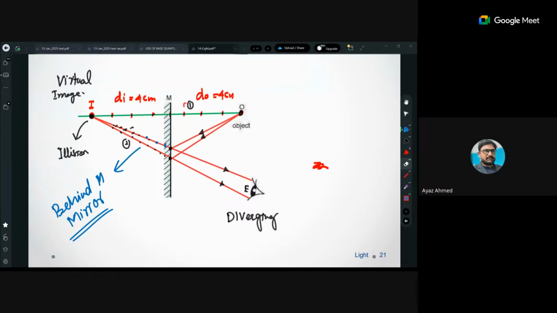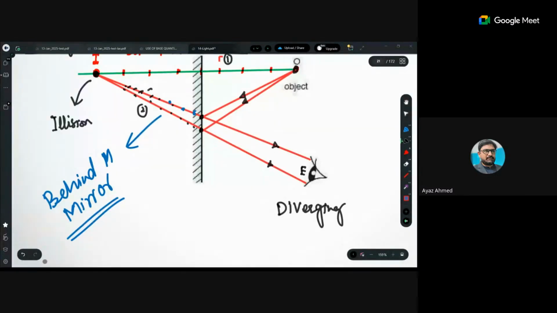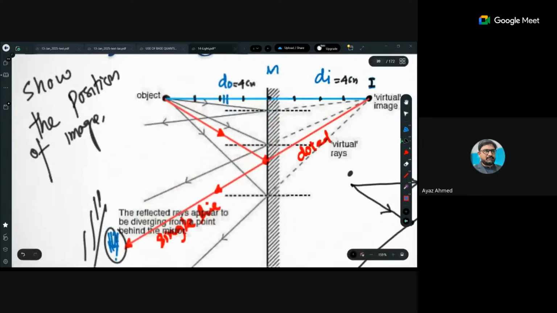To identify the boundary of the object or image, we need just two rays. There are millions, trillions of rays coming from the object, reflecting from the object and reaching our eyes. But we just identify the position of the object. The position of the object is identified by two rays coming from its boundary. If it is a dot, it's very simple, we can see the dot even with a single line.